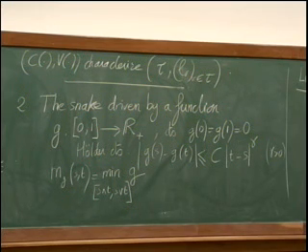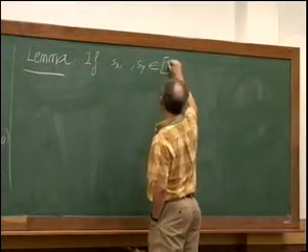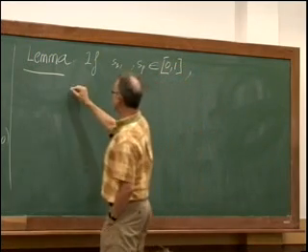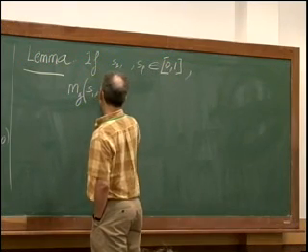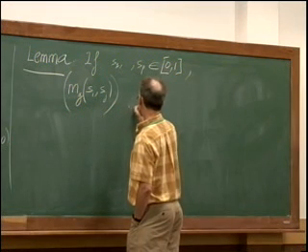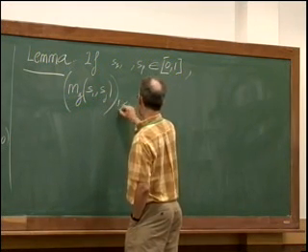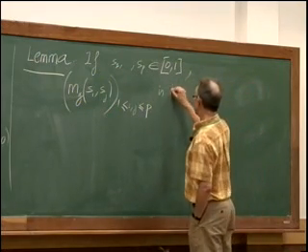This lemma says that the function m_g(s,t) is non-negative definite in the usual sense. So this means that if I take s_1, ..., s_p in [0,1], and look at the matrix m_g(s_i, s_j) for i, j between 1 and p, this matrix is non-negative definite.